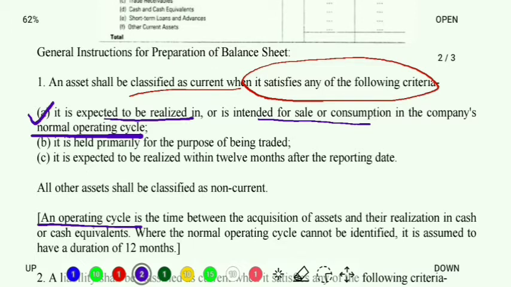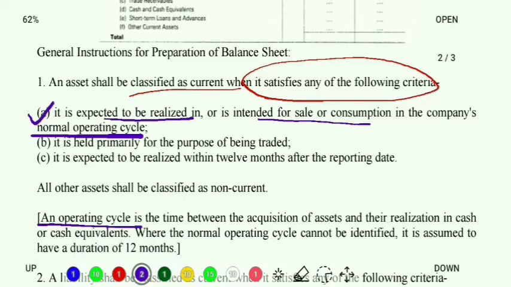What is an operating cycle? Let's read. An operating cycle is the time between the acquisition of assets and their realization in cash or cash equivalents. Where the normal operating cycle cannot be identified, it is assumed to have a duration of 12 months. Now what does that mean? What is an operating cycle? An operating cycle is the time between when we purchase assets and when we realize them in cash.